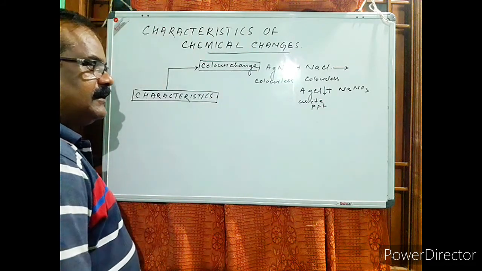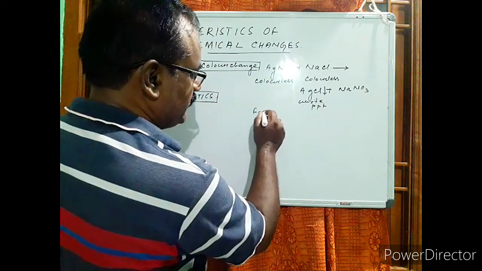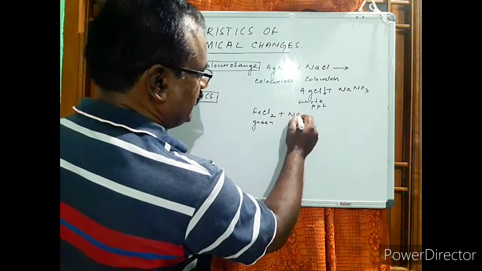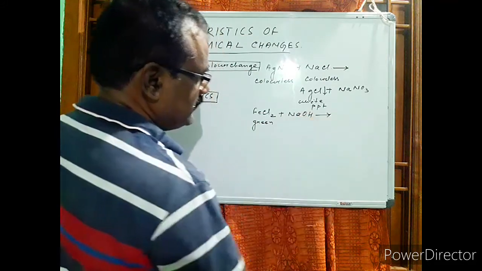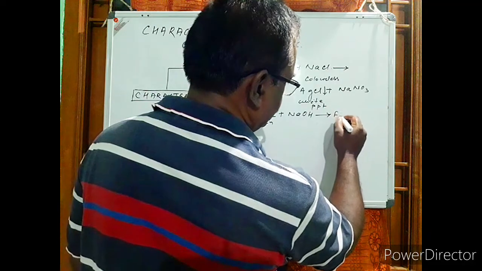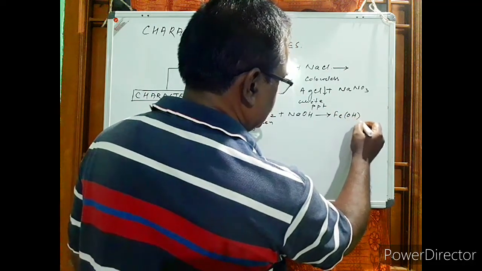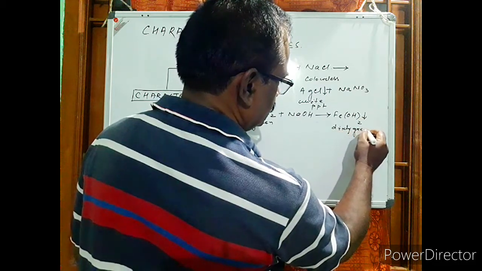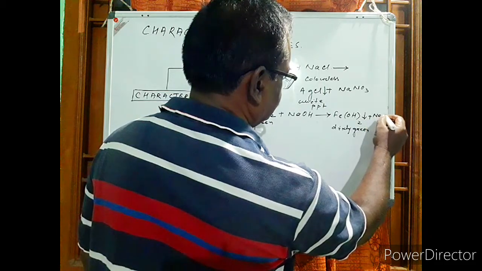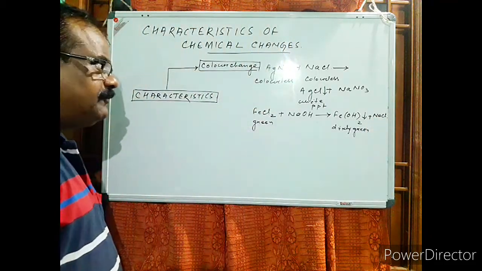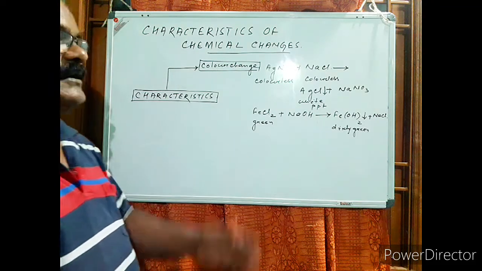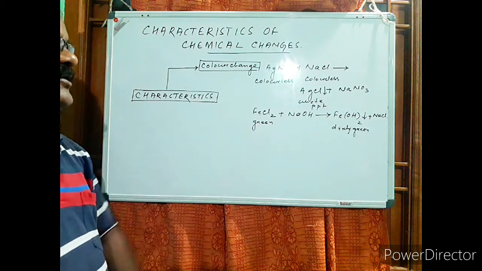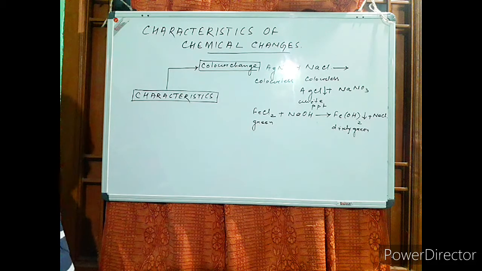Or we can take ferrous chloride, which is green in color. When it reacts with sodium hydroxide solution, we may find the formation of a precipitate of ferrous hydroxide, which is dirty green, along with the formation of sodium chloride. So there are many chemical changes which are also associated with this type of characteristic, where there will be color change.